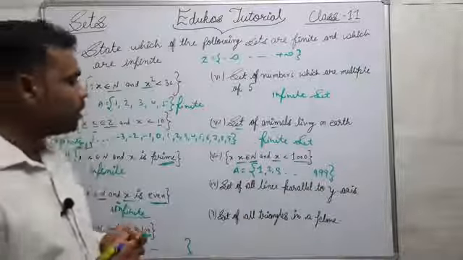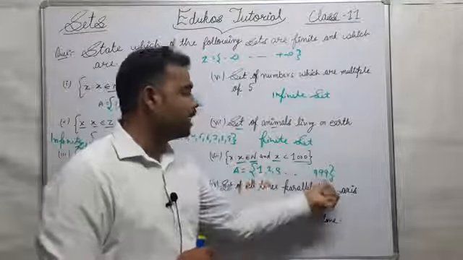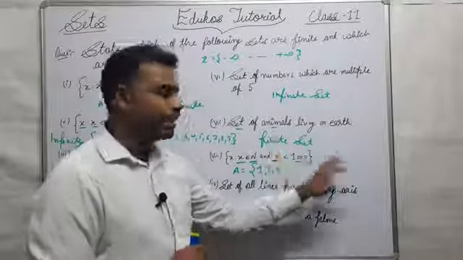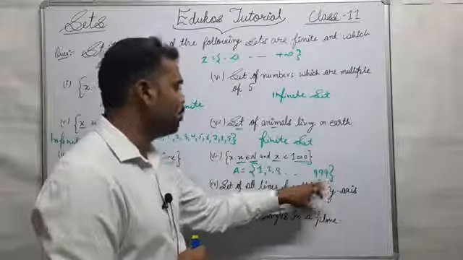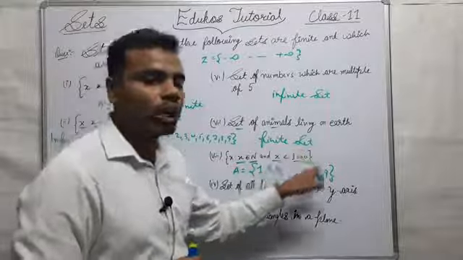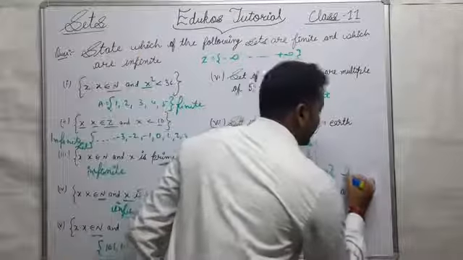The elements start from 1 and end at 999, which is a definite set. Every number here is less than 1000 and also belongs to the natural numbers, so it is a finite set.